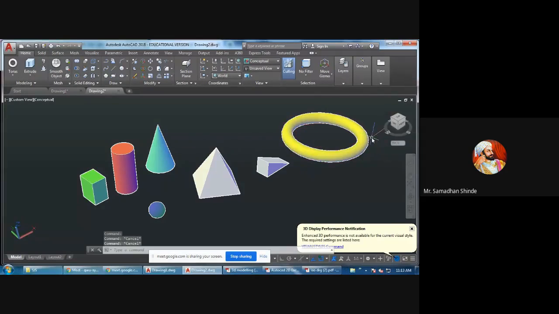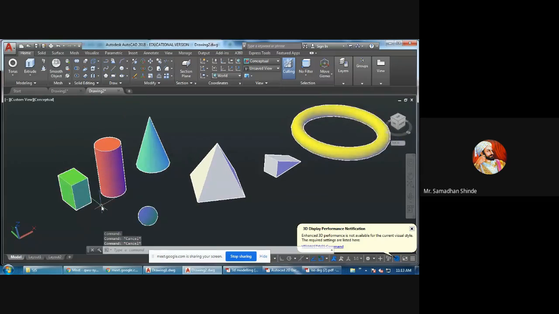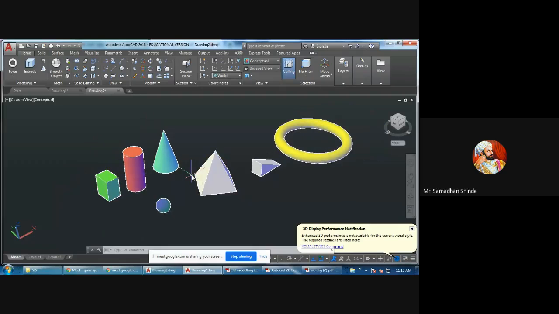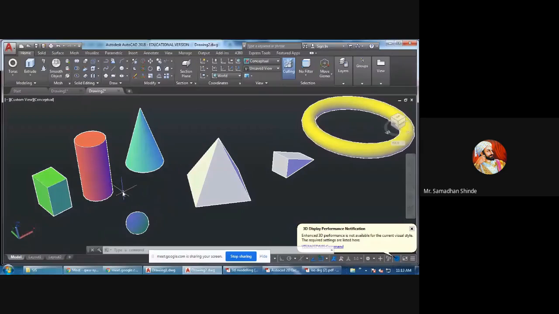Now my simple question: what is the difference between pyramid and prism? Can anybody tell from the graphics? Very basic. All edges meet at one point, the apex, in a pyramid. Very good. There is an apex in a pyramid.